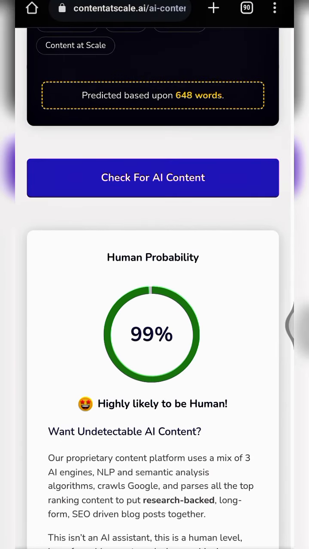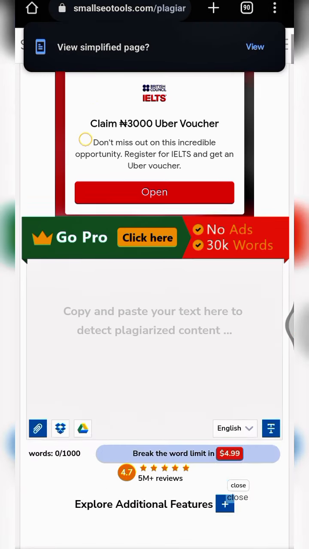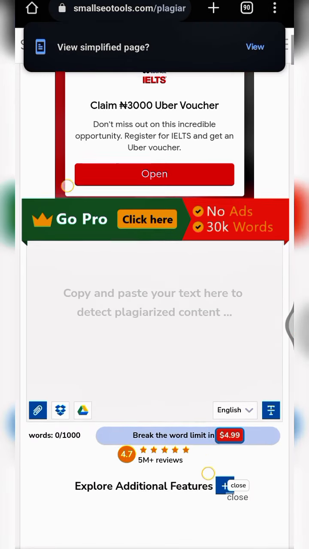There's this tool I do use. It's called Small SEO Tools. Don't worry, guys, I'll provide the link for all these tools in the description box.